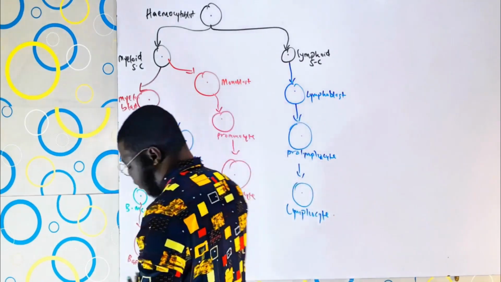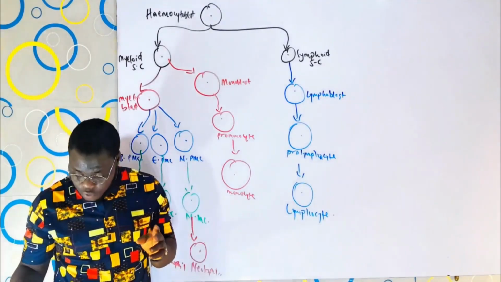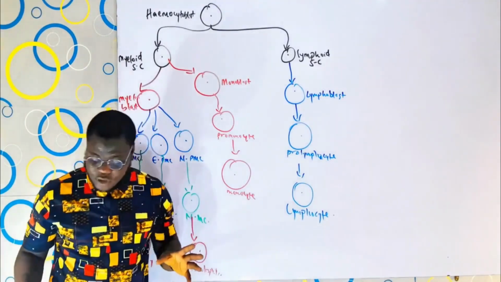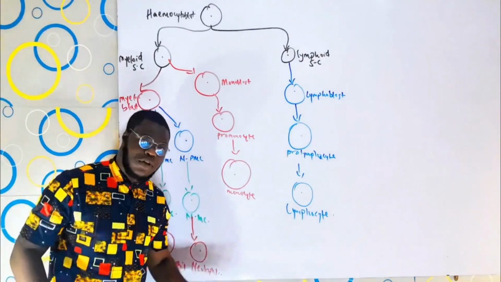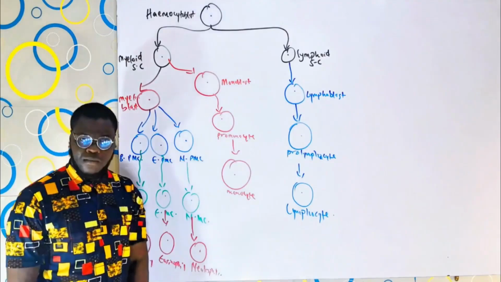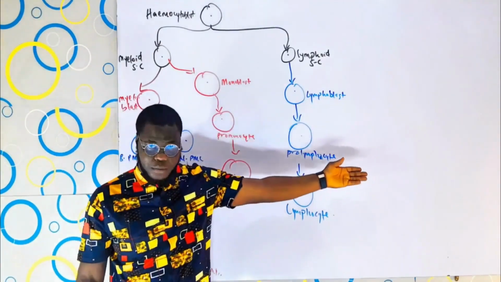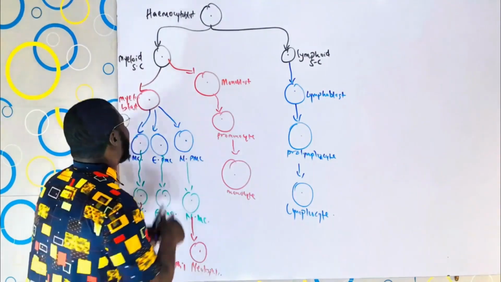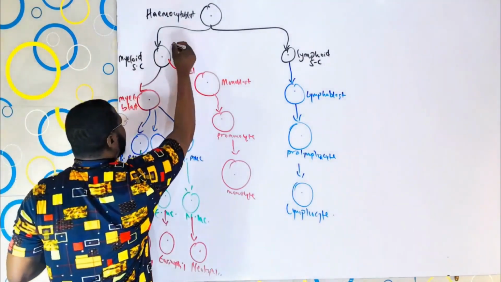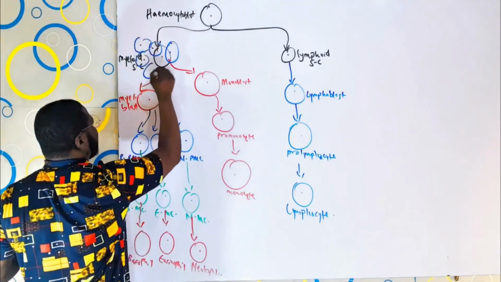Cool. Now, guys, the point is, what are the types of leukemia? So, to understand the types of leukemia, what you need is just to know some certain things. I told you from the last thing, when we illustrated this on that part of the board, that you can have the duplication or replication of this myeloid stem cell.